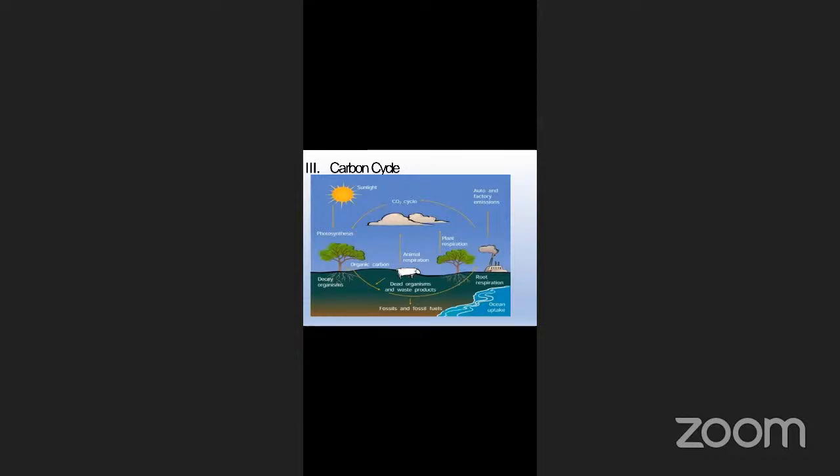This carbon from plants is utilized by the consumers, and through respiration, either plant respiration or animal respiration, or through decomposition of plants and animals, this carbon dioxide goes back into the atmosphere. Also, through emissions from the factories, the carbon dioxide goes back into the atmosphere.